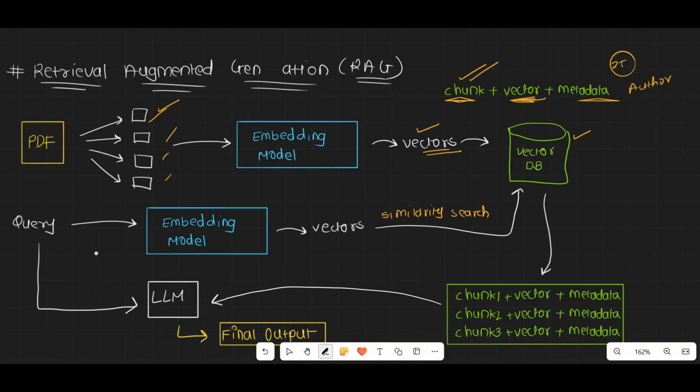Now let's talk about the query phase. So what happens in the query phase? Basically, whatever query you write, for example, again, this PDF is related to Python tutorials.